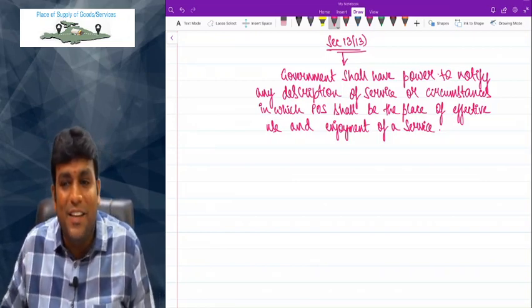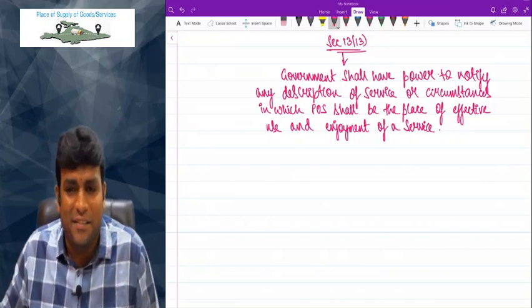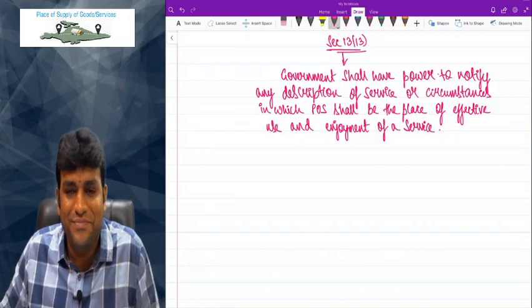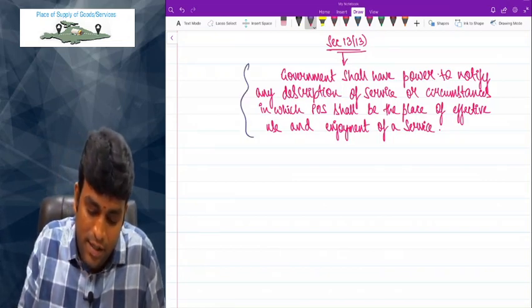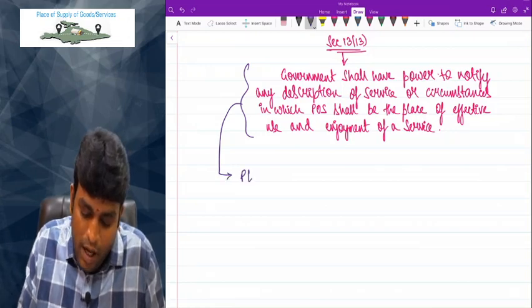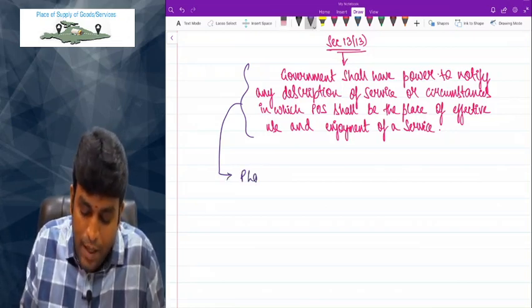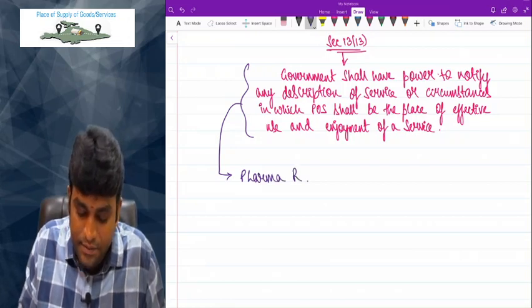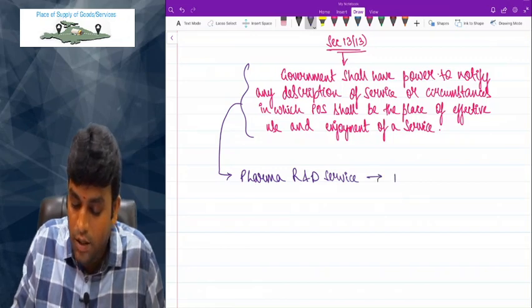Come on friends, what is the language we wrote, sir? Place of effective use and enjoyment of a service. That's it. In this, what they recently notified is, one point they told is that in relation to pharma R&D service. This is recently notified.